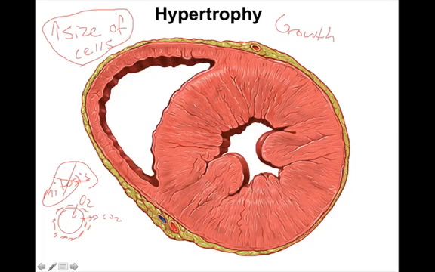All right, but this is an example of an oversized left ventricle. One of the causes of this would be chronic hypertension, or chronic high blood pressure.